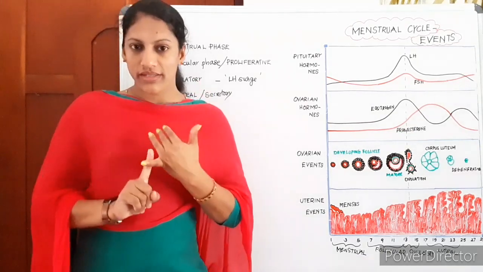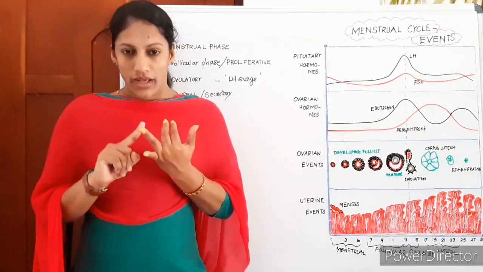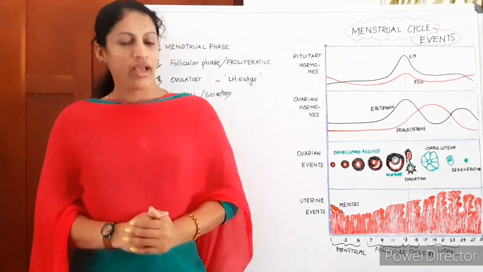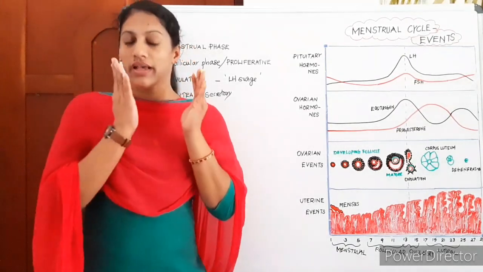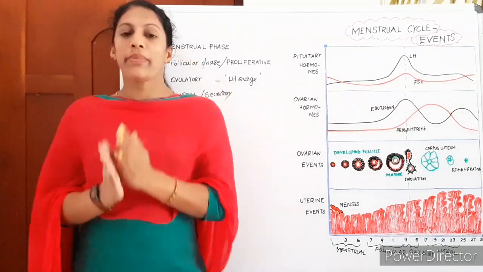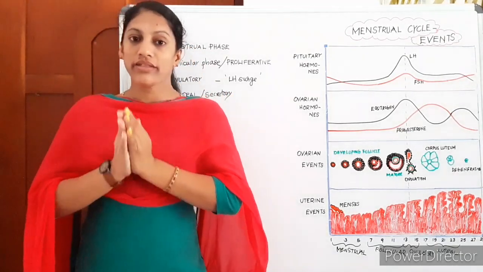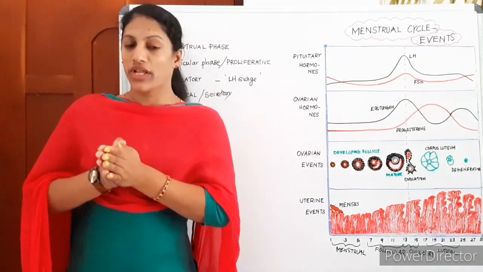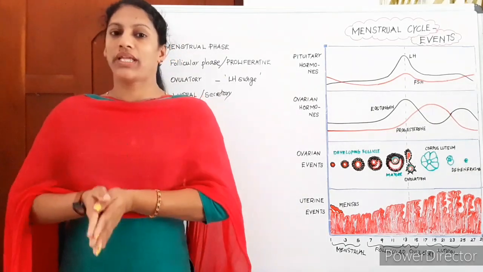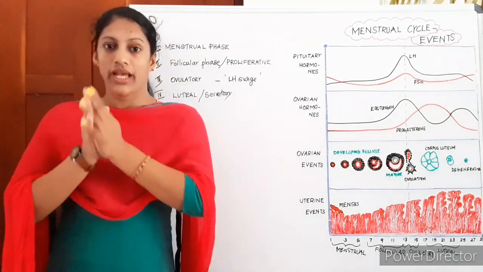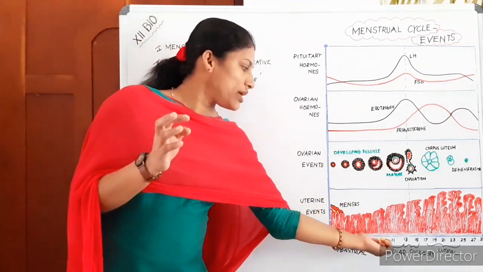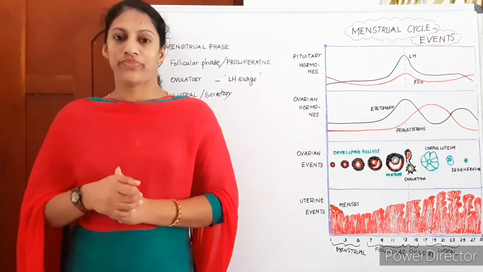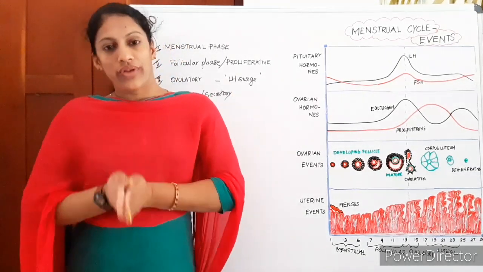Okay, the 4 phases are the menstrual phase, then the follicular phase, the ovulatory phase and the luteal phase. When we discuss the events from day 1 to 29, nearly the 14th day is the ovulation day. For a normal healthy menstrual cycle, the 14th day is exactly the ovulation day. Anyway, the fertility period is taken from about day 10 to 17. Approximately, it may go a little left and a little right. Whatever, the mid-cycle is the ovulatory phase.